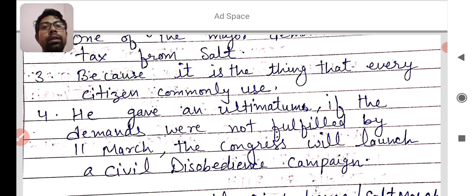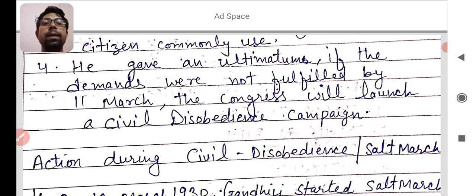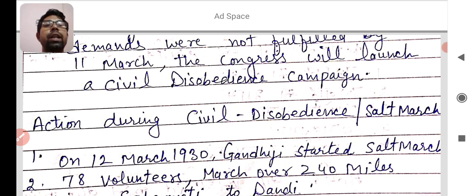And Irwin was reluctant to fulfill those 11 demands. That's why Gandhiji started the next movement, the civil disobedience movement. I hope you learned the major point about the Salt March now. What was the major action during the civil disobedience movement or Salt March? What were the actions taken by Mahatma Gandhi in the Salt March?